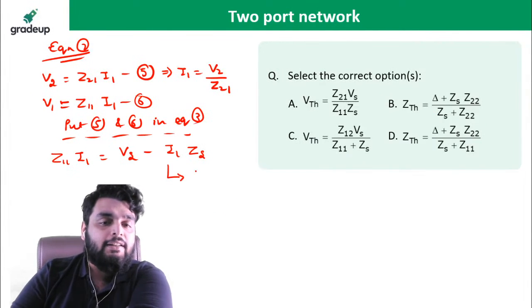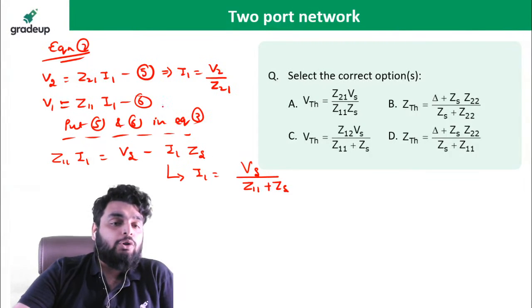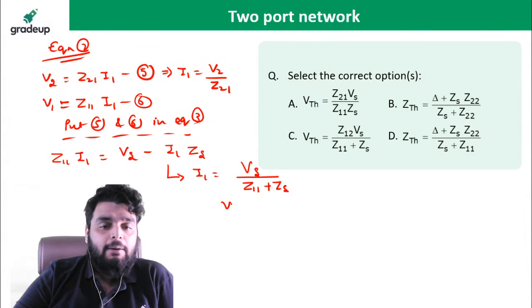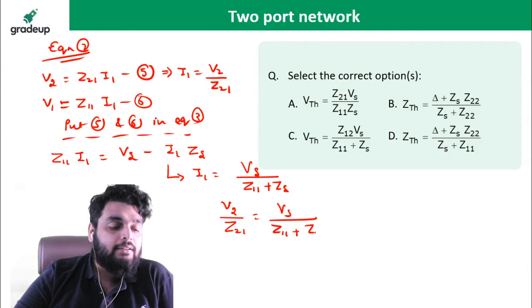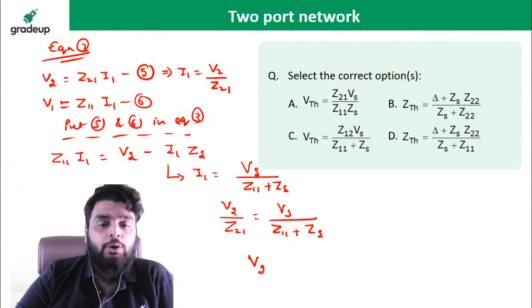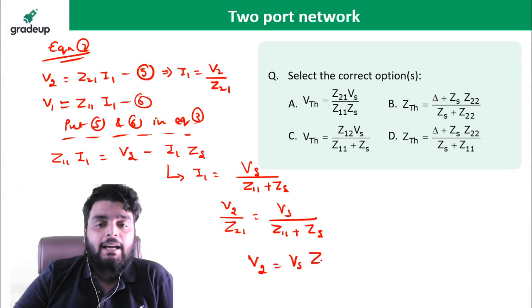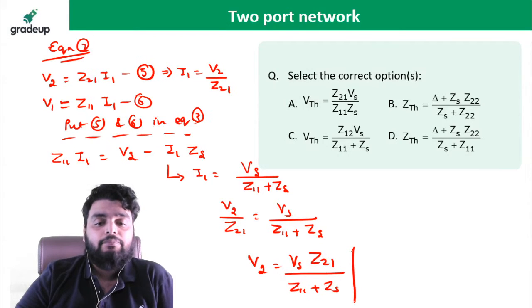Now when you rearrange this equation, it comes out to be I1 is equal to Vs divided by Z11 plus Zs. Now compare both equations. I1 is equal to what? V2 divided by Z21. So here what will come? V2 divided by Z21 is equal to Vs divided by Z11 plus Zs. Now simply V2 will be Vs multiplied by Z21 divided by Z11 plus Zs.